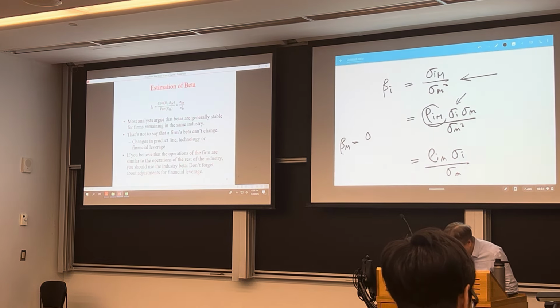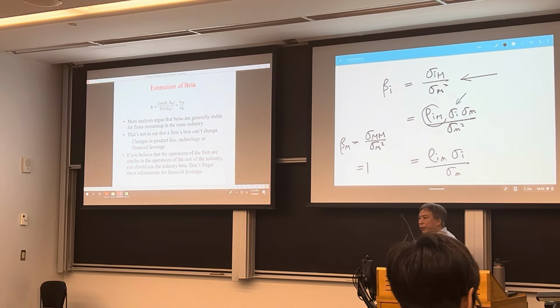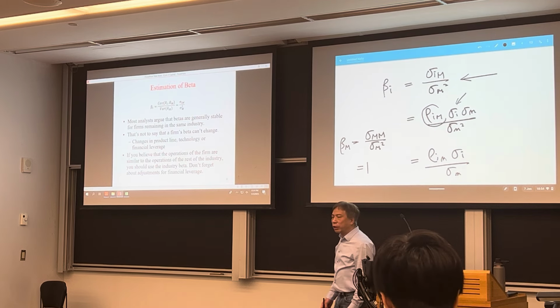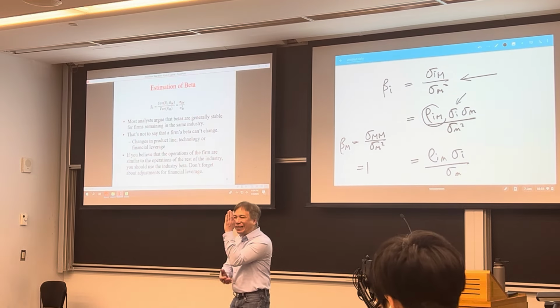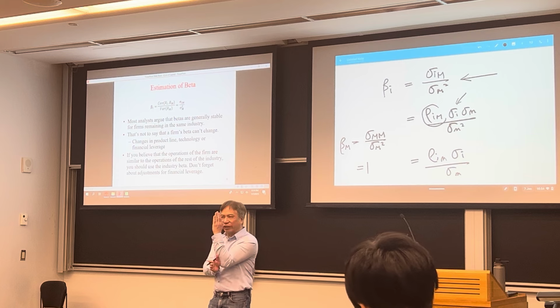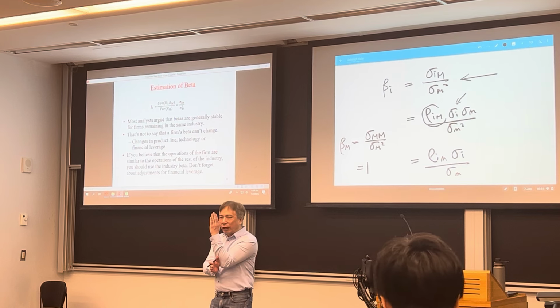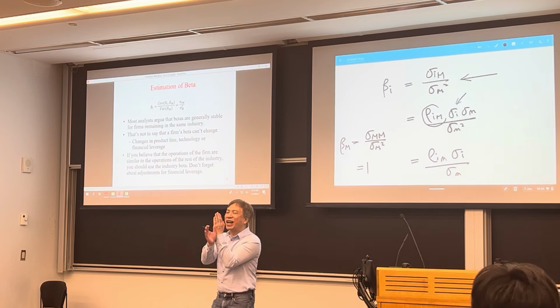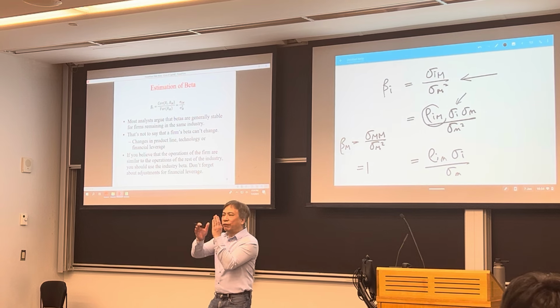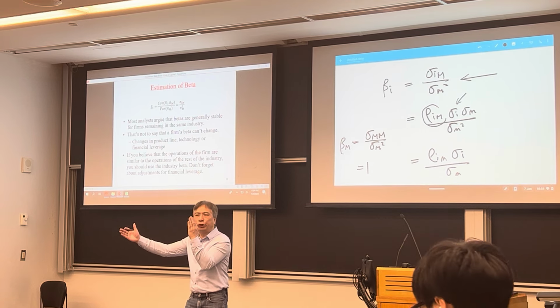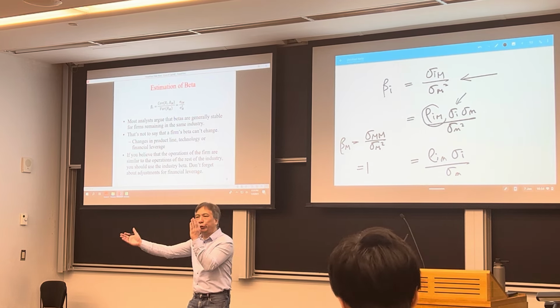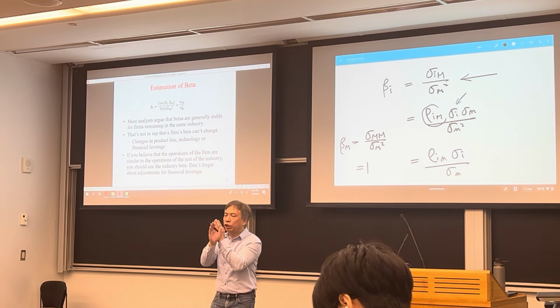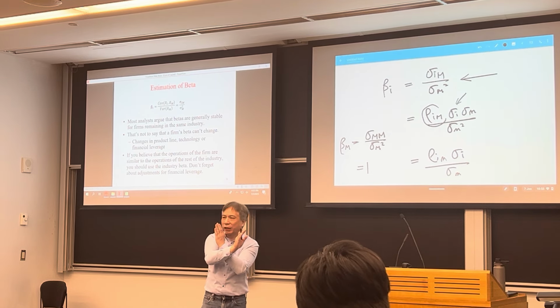You can see this is sigma mm over sigma m squared, which is 1, because sigma mm is just sigma m squared. So that means the market is the standard, the anchor. And we measure market risk relative to this 1. If the beta is 1.2, that means you have 1.2 times the market risk. If the beta is 0.8, you have 0.8 of the market risk.